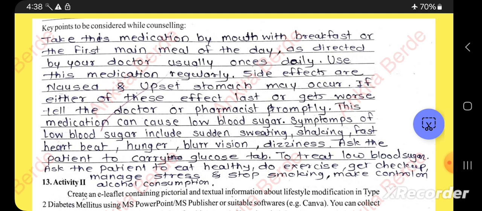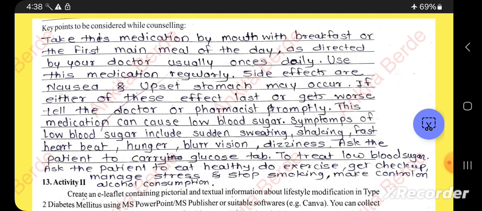These points should be informed to the patient. These are the key points to be considered while counseling. Here, instead of a glucose tab, it is glucose powder, that is Electral or Enerzal powder, that he should carry with him.